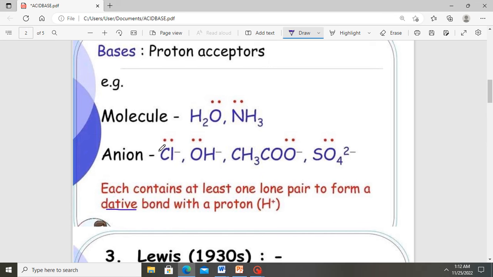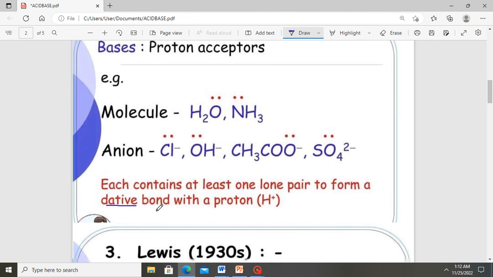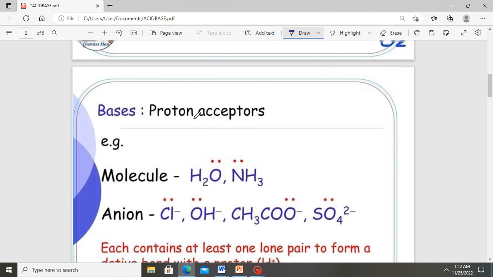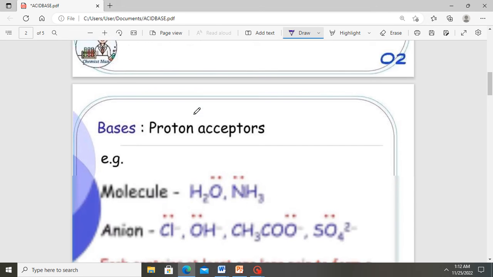So when a chloride ion accepts a proton, it forms HCl, and the bond between chlorine and hydrogen is donated by only the chloride ion. In this case, that bond is called a dative covalent bond. These species contain at least one lone pair of electrons to form a dative covalent bond with protons. All these ions and molecules accept protons, so they qualify to be called Bronsted-Lowry bases.